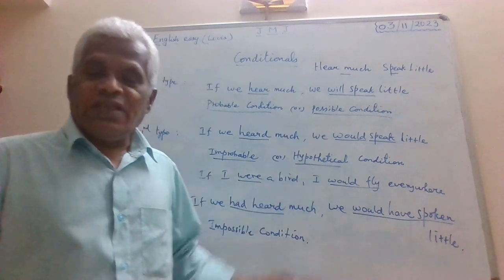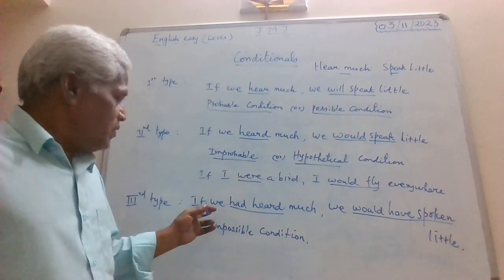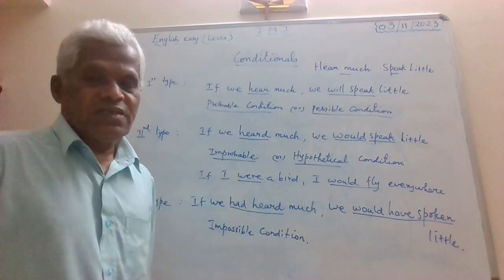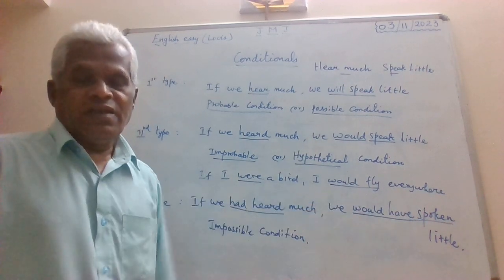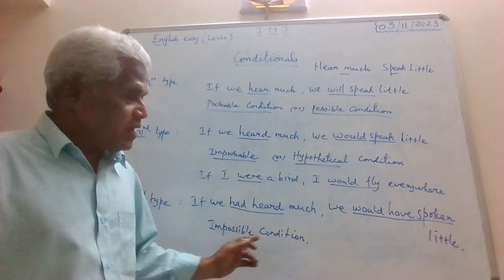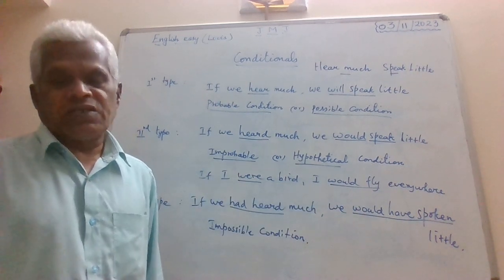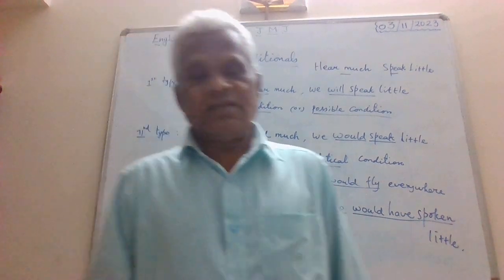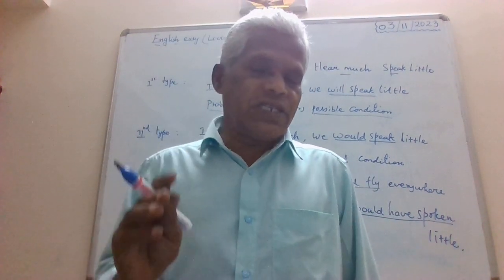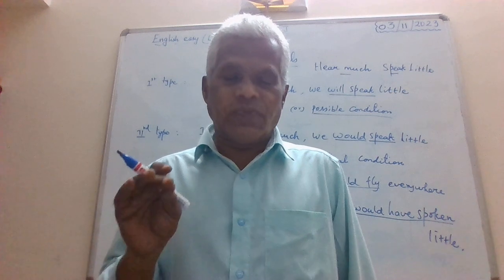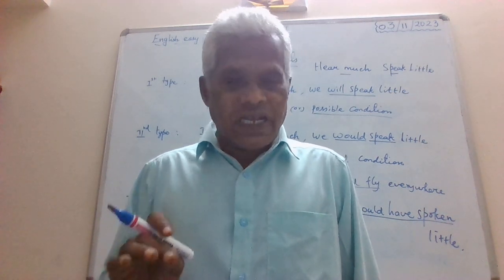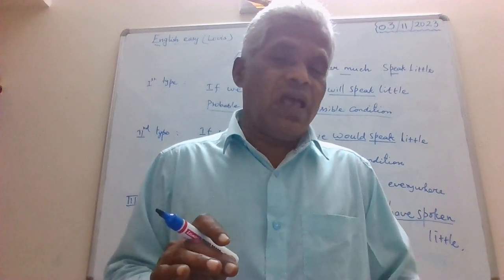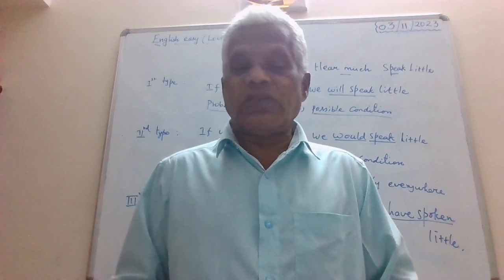And that's it. These are the three different types where you have the subordinate clause, or if clause, or dependent clause. This is independent clause. So how many conditions are there? There are three conditions. First type is known as probable condition. Second type is known as improbable condition or hypothetical condition. And third type is known as impossible condition.